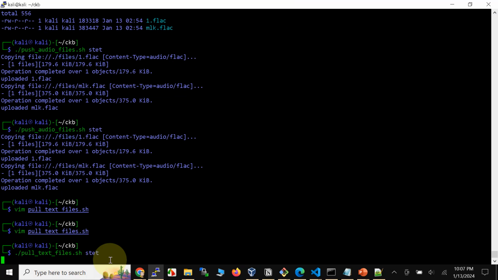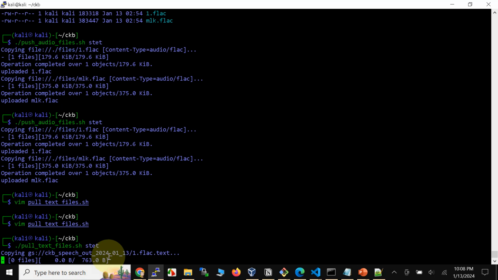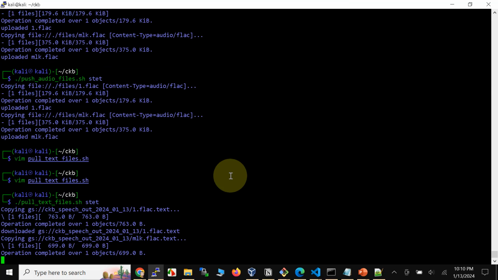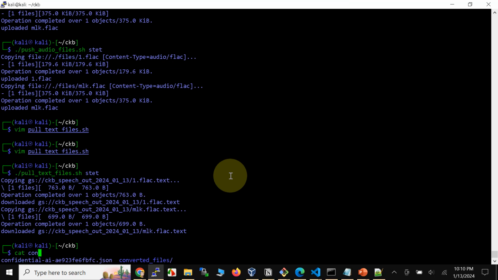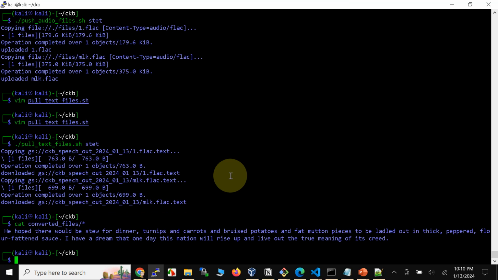So basically I'm pulling the converted files, and they will also be decrypted. Alright, so we have got the files here, so let's go ahead and cat them. So I'm going to say converted files, and let's say star. So basically these files got shown together.